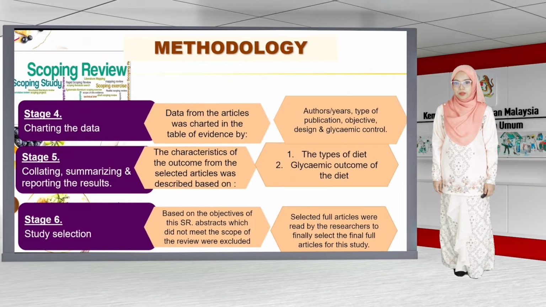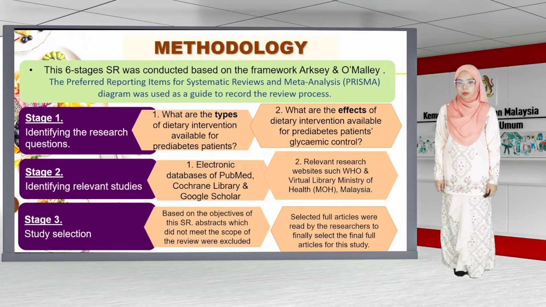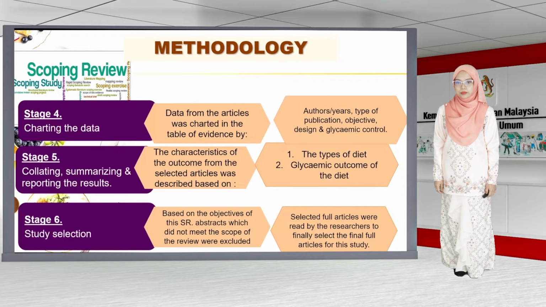Now we go to methodology. The scoping review was conducted based on the framework by Arksey and O'Malley. The Preferred Reporting Items for Systematic Reviews and Meta-Analyses, PRISMA diagram, was used as a guide to record the review process. Articles from years 1995 until 2020 on prediabetes diet among adults aged 18 years and above were retrieved based on the keywords using electronic databases such as Ovid, PubMed, Cochrane Library, and Google Scholar. Visual library databases were also included in the searches.